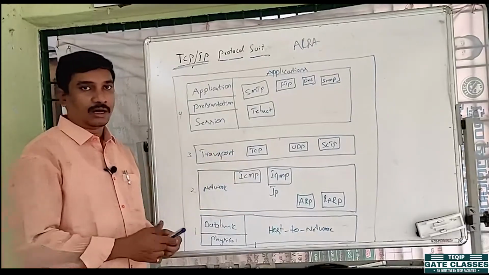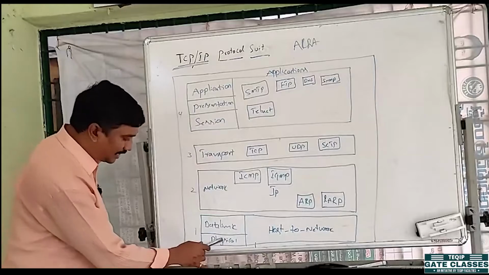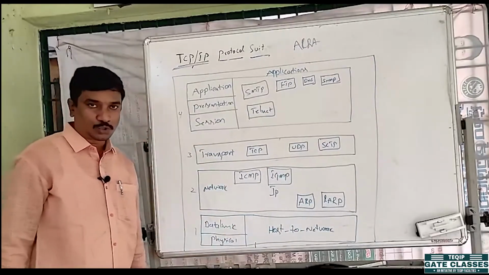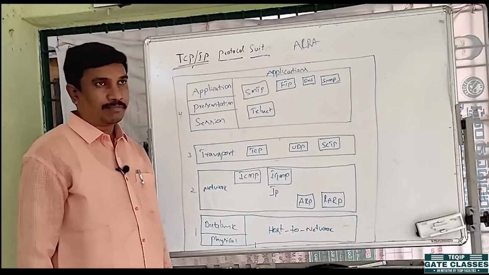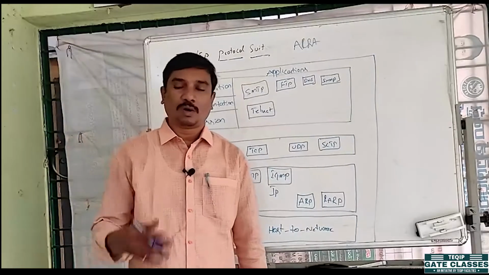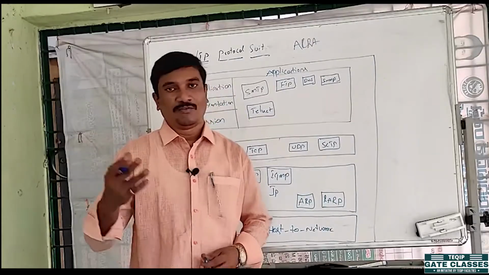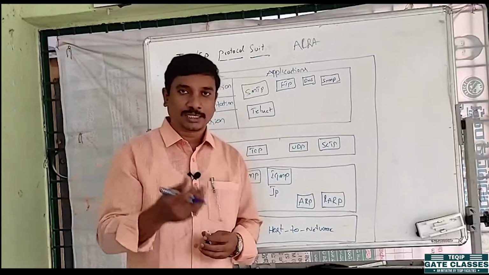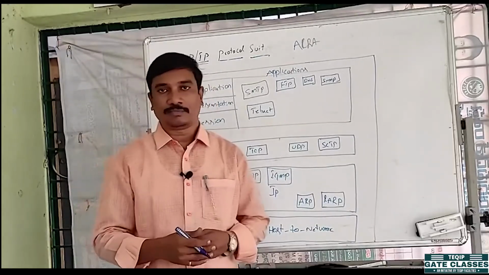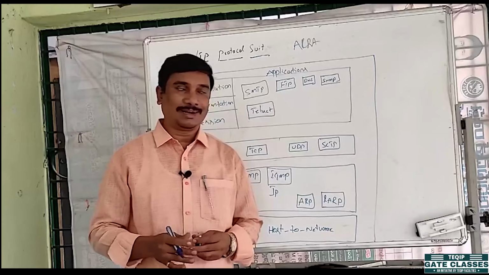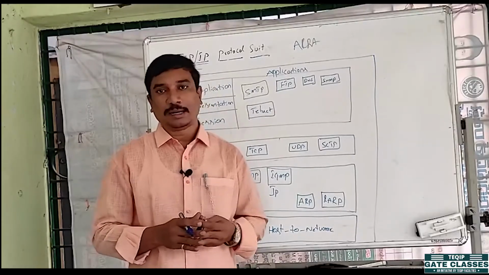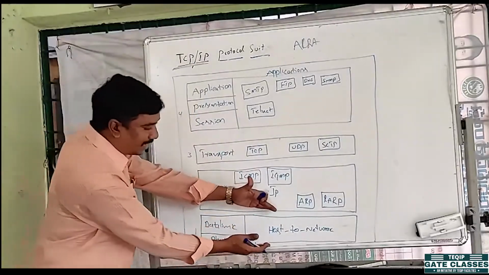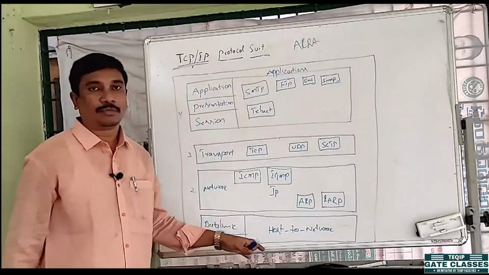So this is the layer by layer discussion. Coming to the physical layer and data link layer, we call it the host to network layer. What are the responsibilities of the physical layer and data link layer in the OSI reference model? The physical layer accepts electromagnetic signals or analog signals as input and produces bits for its upper layer. The data link layer accepts zeros and ones as input and produces frames. In TCP/IP we combine them and call it the host to network layer.